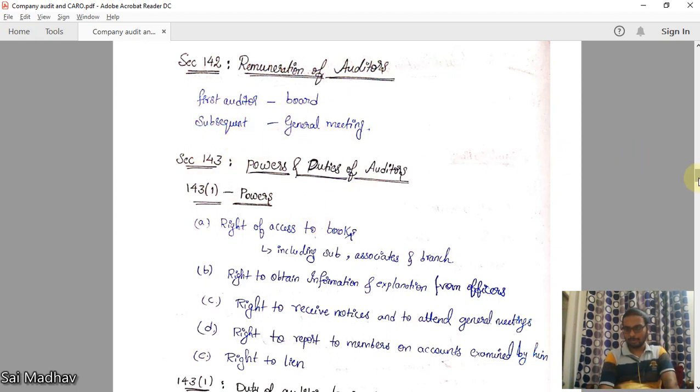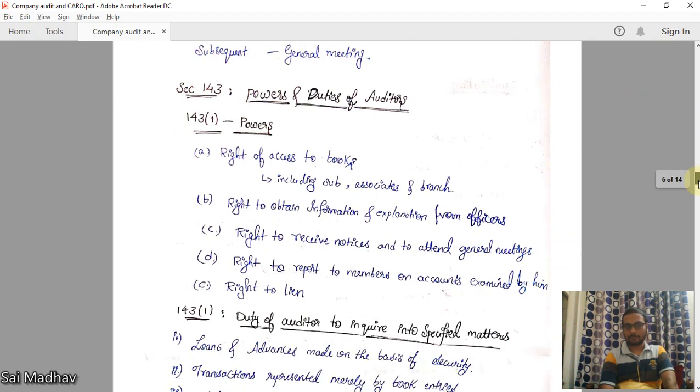Now we will go a little fast from here, okay? Section 143, powers and duties of auditors. What are the powers available with the auditor? 143 subsection 1, powers: right to access the books of accounts and every book of the company, including subsidiary, associates, and branch.